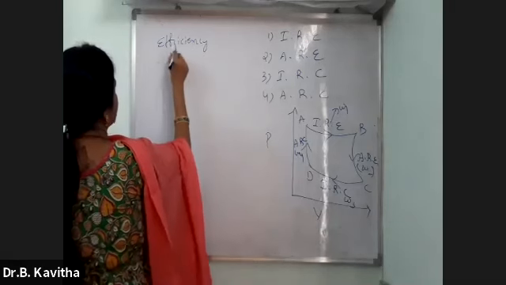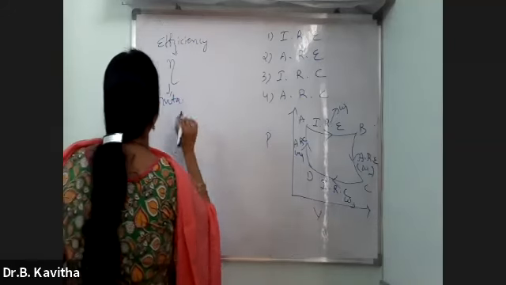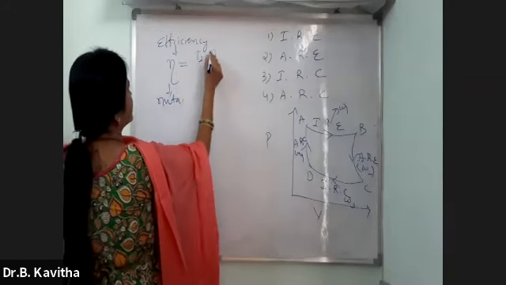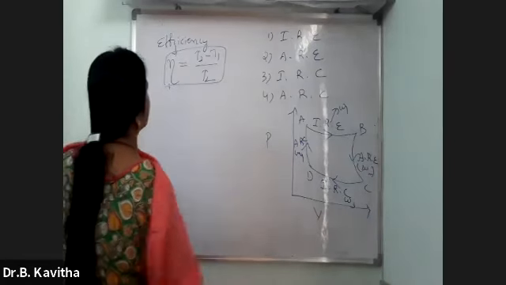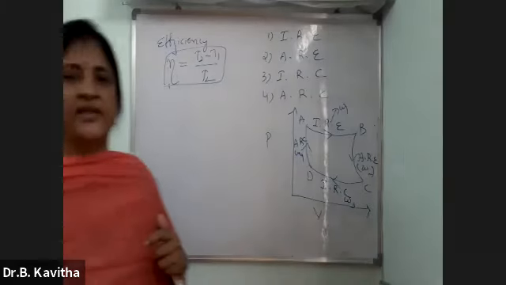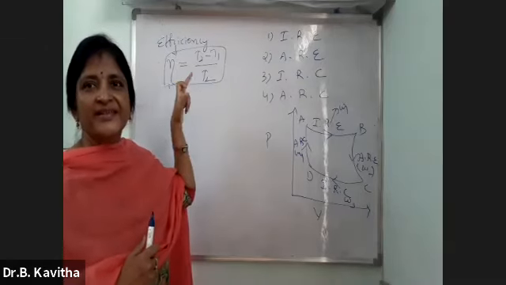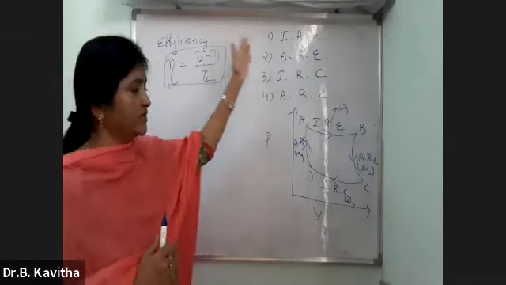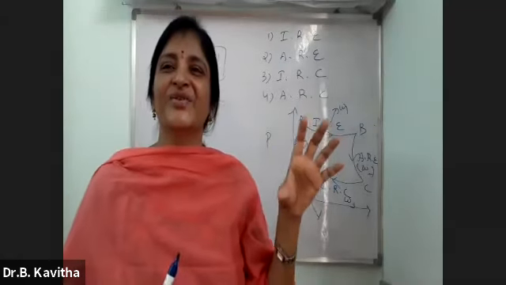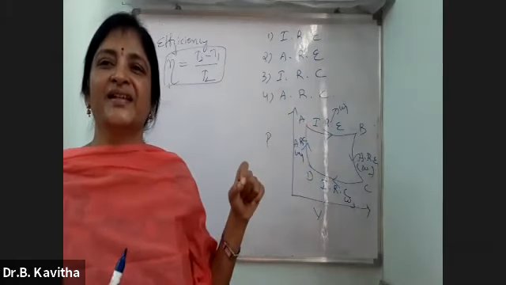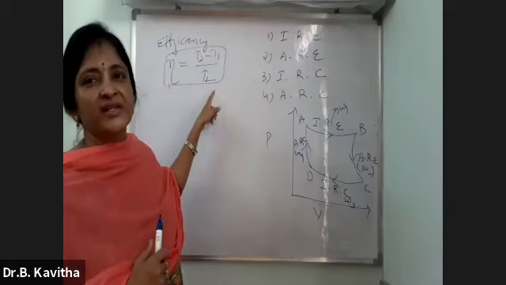Efficiency is represented by the symbol eta. Eta is equal to T2 minus T1 by T2. So he proved that the efficiency of the heat engine depends only on the temperature. So this is the main equation. After doing all these things, finally you'll get a small equation that shows that the efficiency of the heat engine depends only on the temperature. Okay, that equation is eta equal to T2 minus T1 by T2.